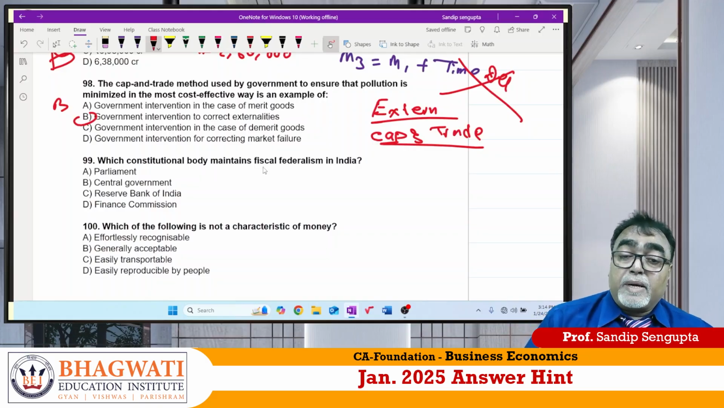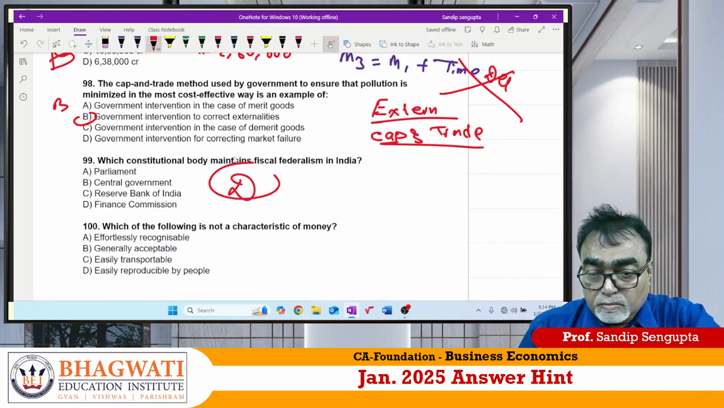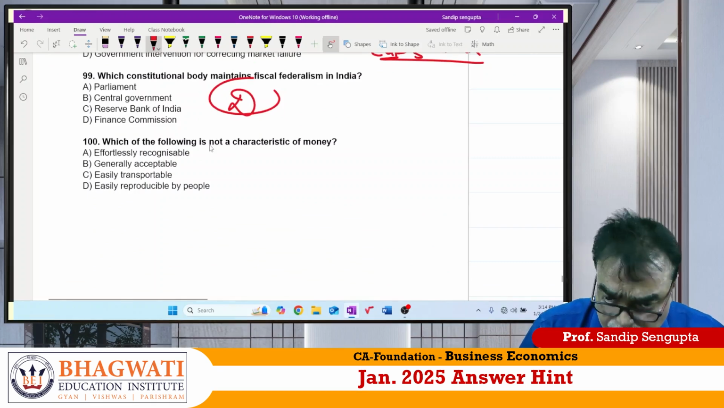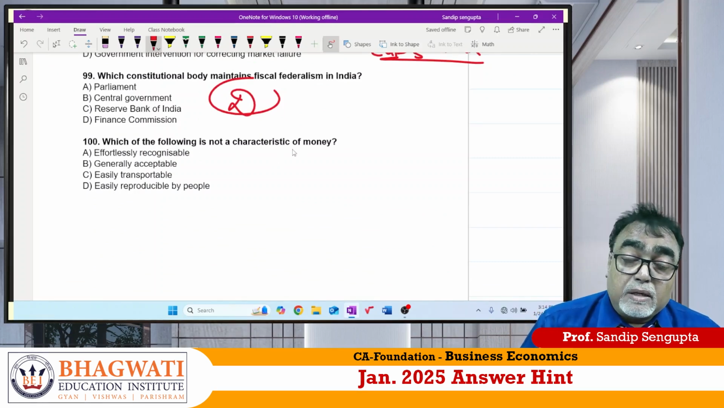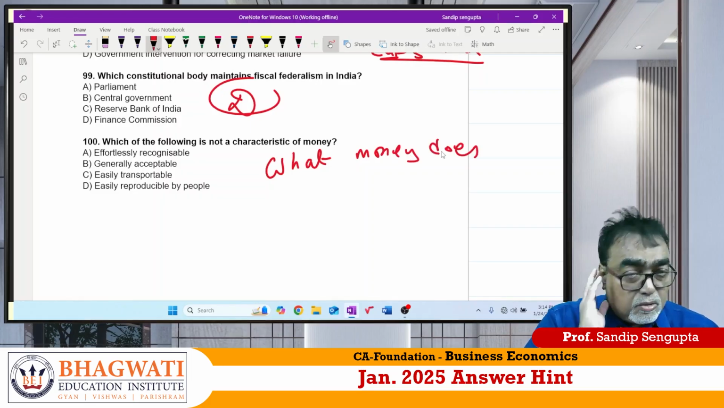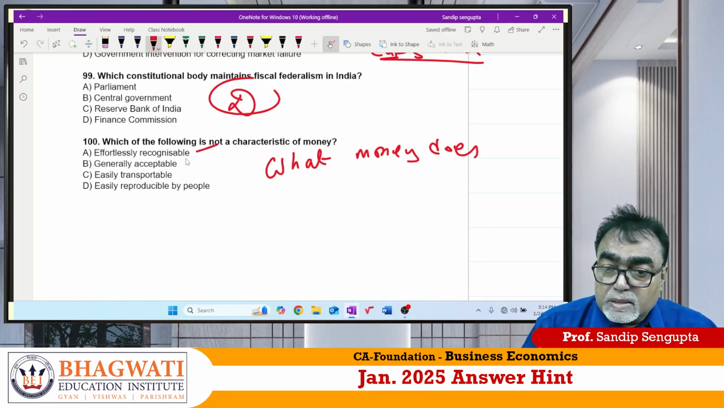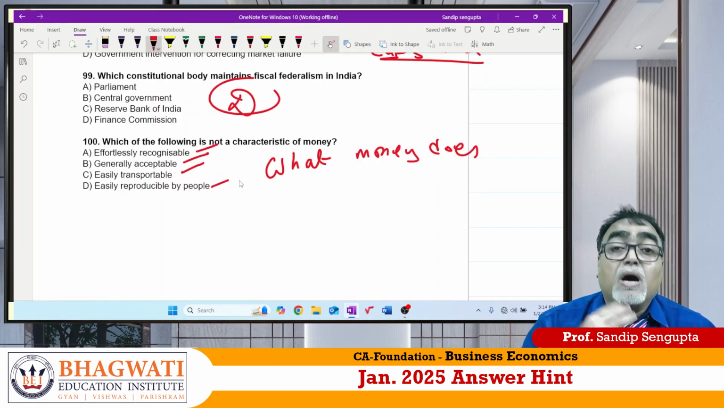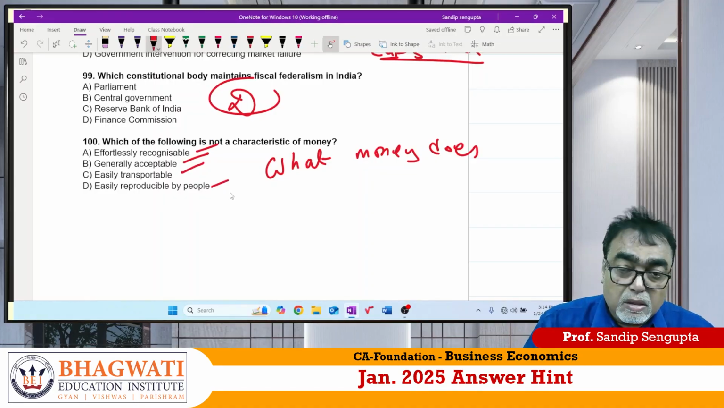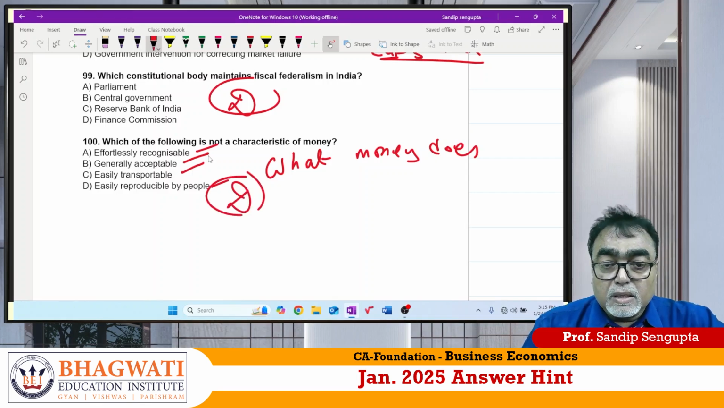99. Which constitutional body maintains fiscal federalism in India? Of course, it is the Finance Commission. Next: which of the following is not a characteristic of money? Money is what money does, beta. Correct or not? Function of money, you know that. So, characteristics. It is recognizable, yes. Readily acceptable, yes. Easily transportable, yes. Easily reproducible by people, how? Can we produce money? No. It is the job of the Government of India and RBI. The answer should be D for Delhi.